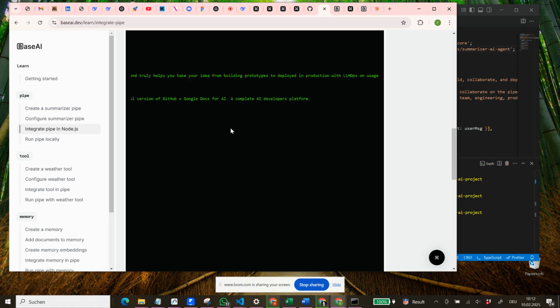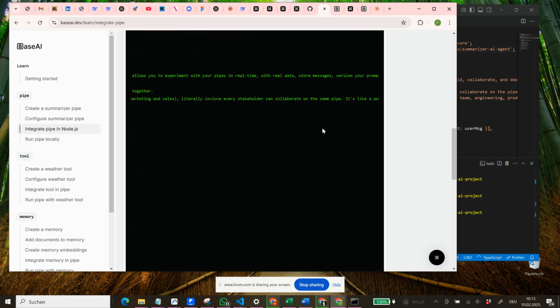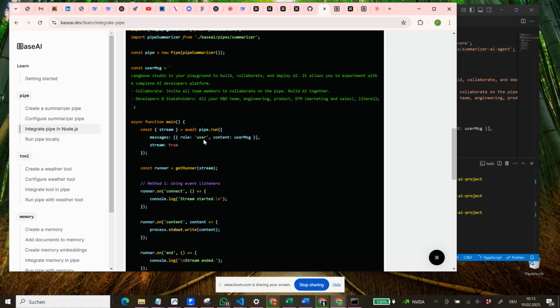So I would say it just gives us some ideas about themselves. A complete AI developer platform: collaborate, invite all team members to collaborate on the pipe, build AI together, and all your R&D, team, engineering, product, go-to-market, literally involve every stakeholder can collaborate on the same pipe. It's like a powerful version of GitHub plus Google Docs for AI. Well, this is what they give us here. I'm not sure if this is necessarily what we need, but let's put it that way. And I think it just wants us and the AI agent to basically summarize that.